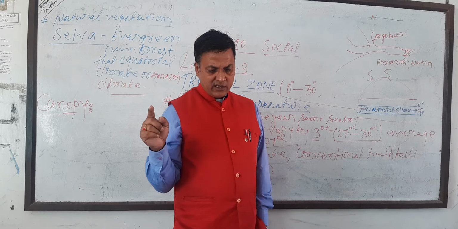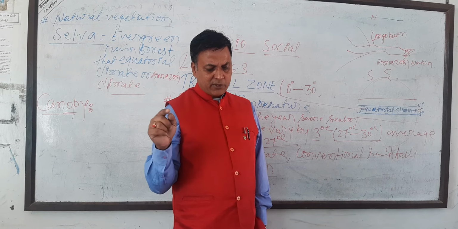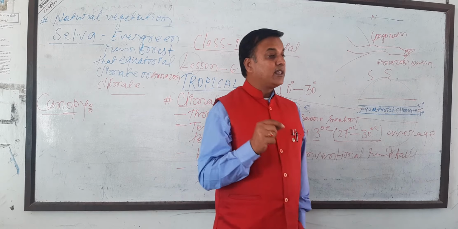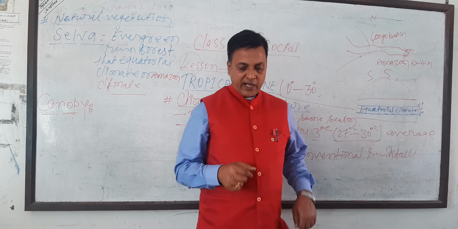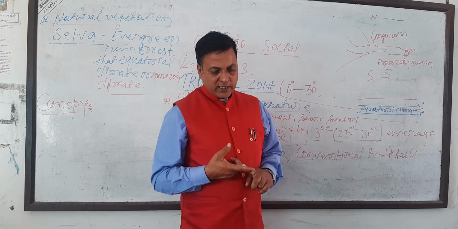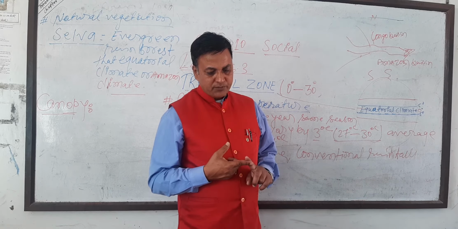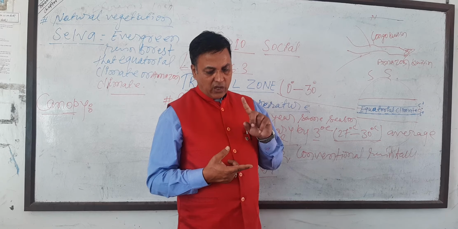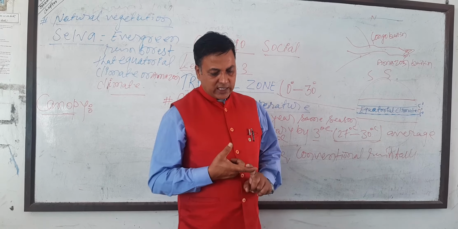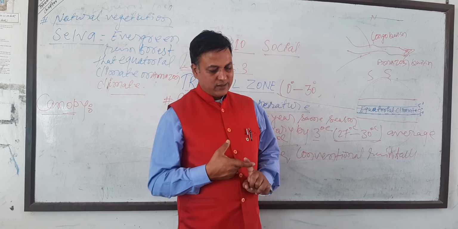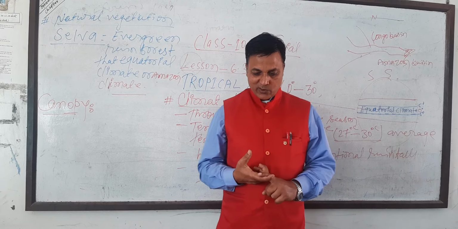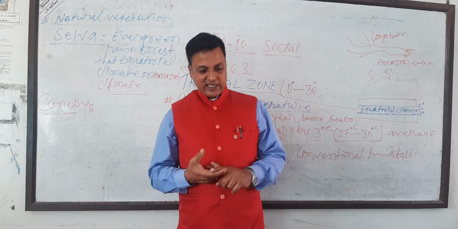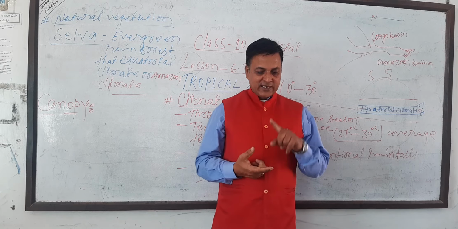About 90% of the total living species of the world are found in the equatorial climate. Here are animals of different types, from the windy, hot top of the trees to the cold. It is cold also, hot also. Yes, it is a calm, dark floor.